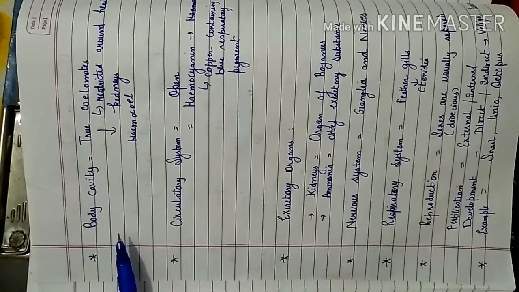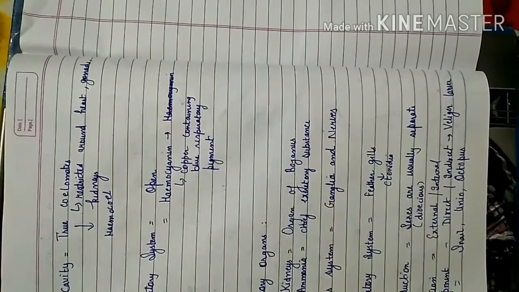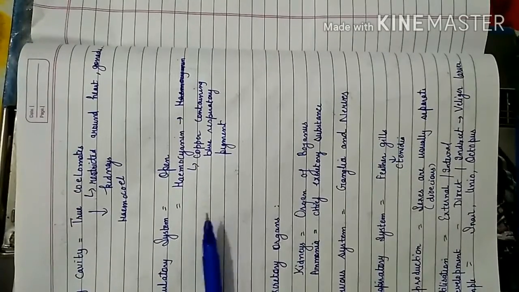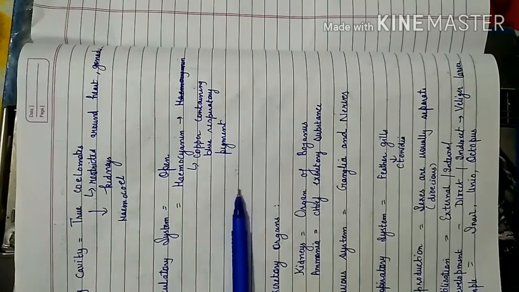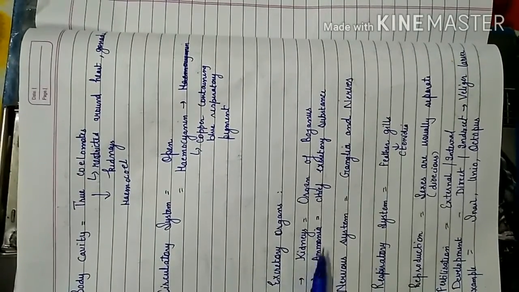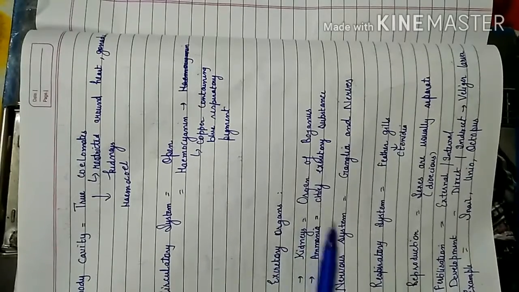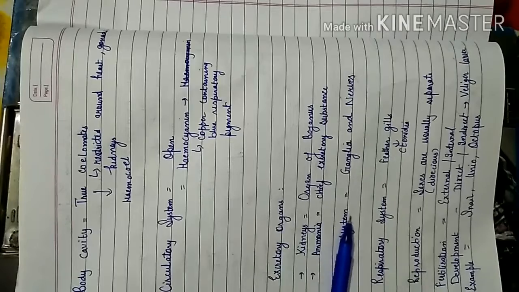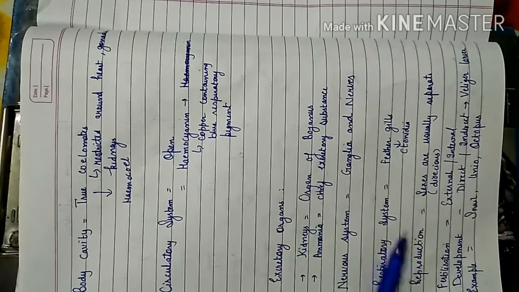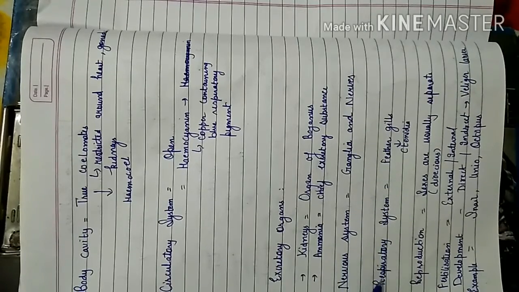Now let us see the body cavity. The body cavity is a true coelom, but it is restricted around the heart, gonads and kidneys. Then the circulatory system is open, and in their blood there is a pigment that is hemocyanin, which is copper containing blue respiratory pigment. The excretory organs, the kidneys, are known as organ of Bojanus, and they are ammonotelic, means their chief excretory substance is ammonia. Nervous system consists of ganglia and nerves. Respiratory system consists of feathered gills known as ctenidia, which are present in the mantle cavity.